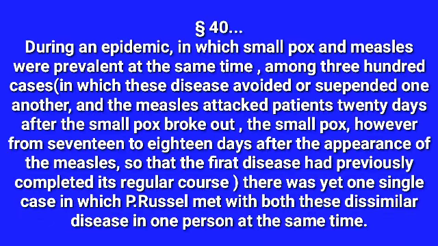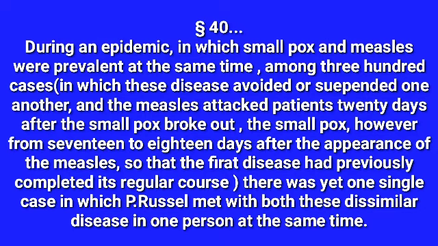So during an epidemic in which smallpox and measles were prevalent at the same time, among 300 cases, Hahnemann has given this example.